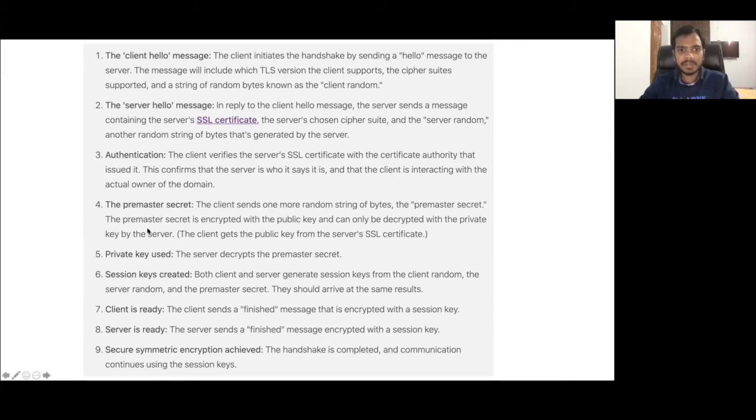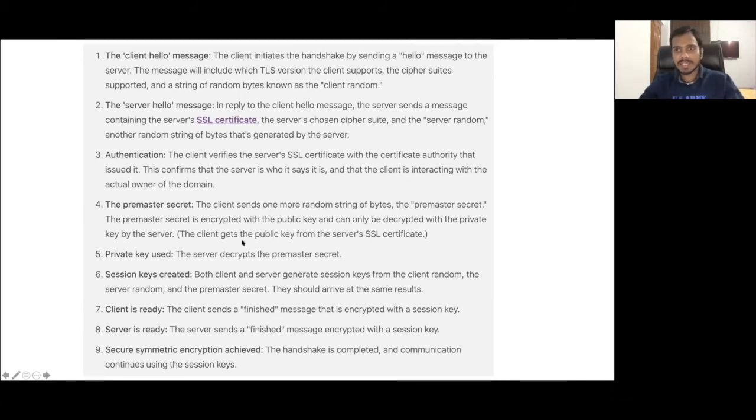Now, what it will do, it will generate some random string and then it will encrypt this random string using the public key of the web server. Now, since it is encrypted using this public key of the web server, only the web server which has the private key can decrypt it. Nobody else can decrypt it. Whoever has the private key can only be able to decrypt it. And we know that the private key is only with the server. So only they can decrypt this message.